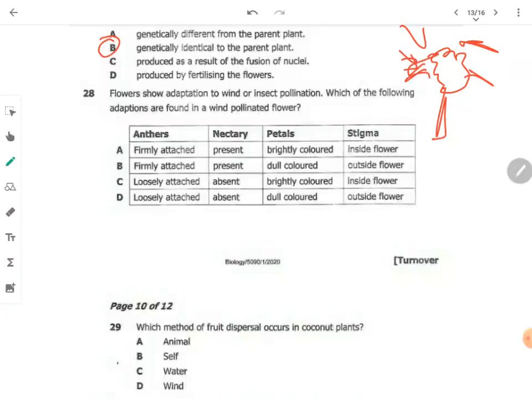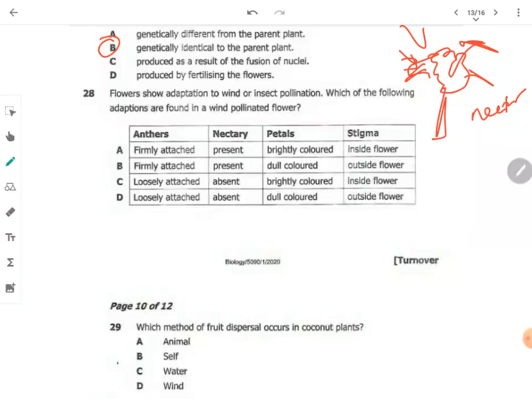You are likely to find the anthers to be loosely attached. Why should they be loosely attached? Because once the anthers are loosely attached, they will be able to drop their pollen easily onto the stigma, okay? Then they don't have nectar. They are wind-pollinated, so they are only attracting wind and not insects. So they can't have nectar in them.